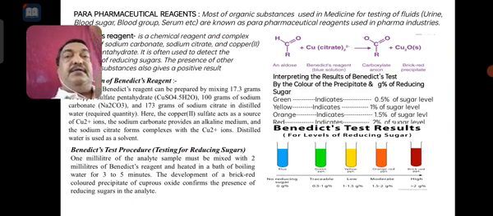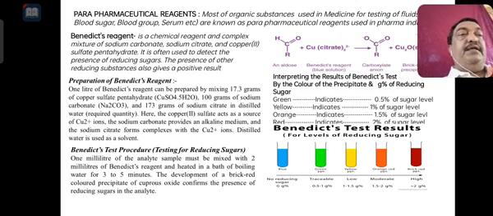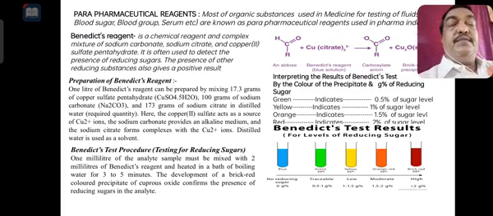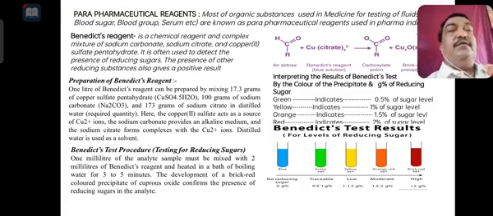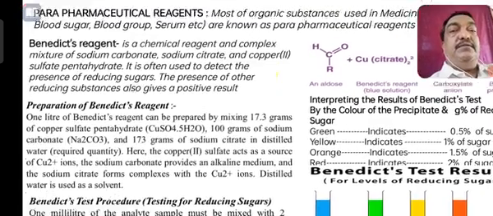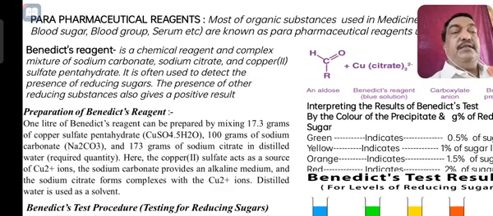Now the last part of this topic is parapharmaceutical reagents.